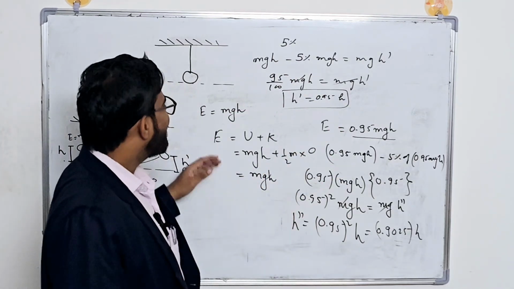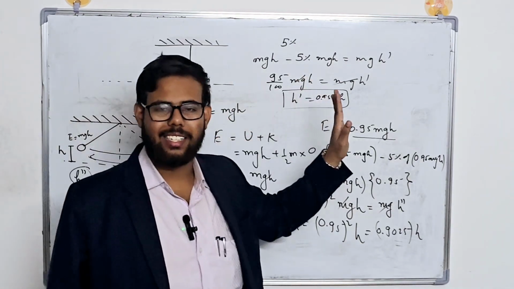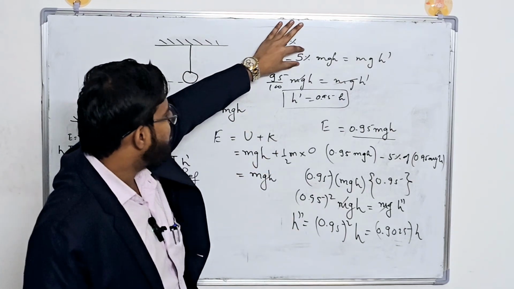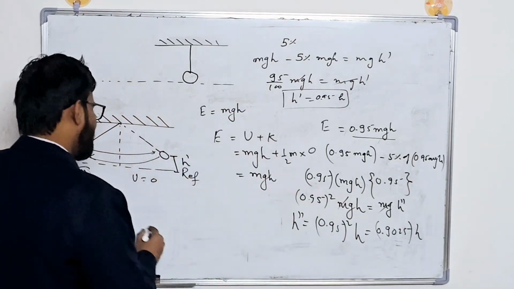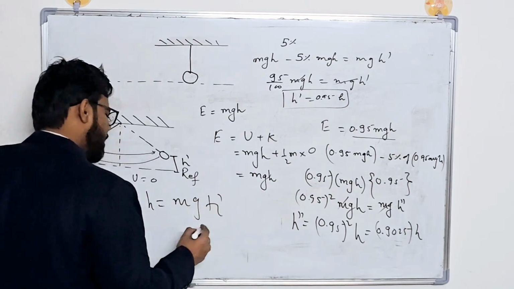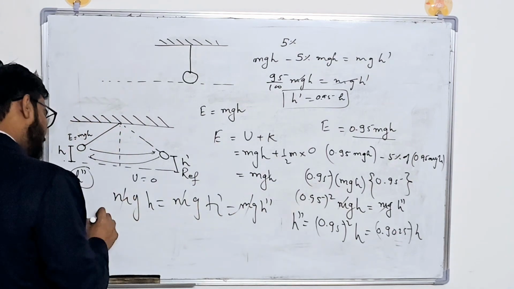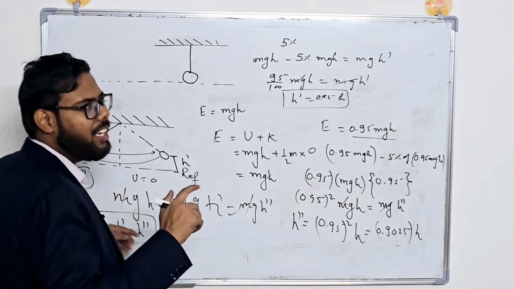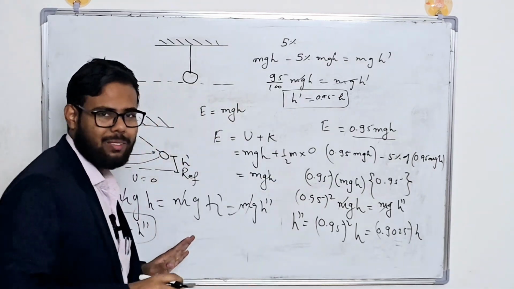But if there was no air resistance and I were performing this experiment in a vacuum, then in that case there would be no dissipation of energy. So in that case mgh must be equal to mgh dash and equal to mgh double dash. So h is equal to h dash is equal to h double dash, and in that case it must have hit my chin, but right now it's not possible.